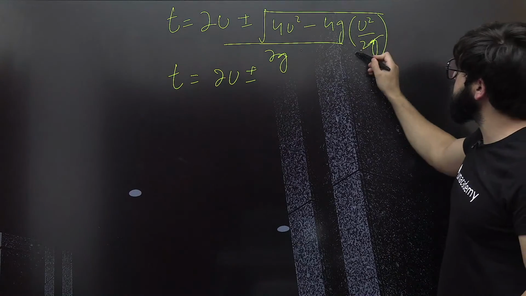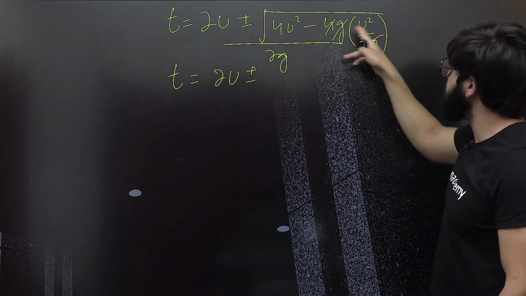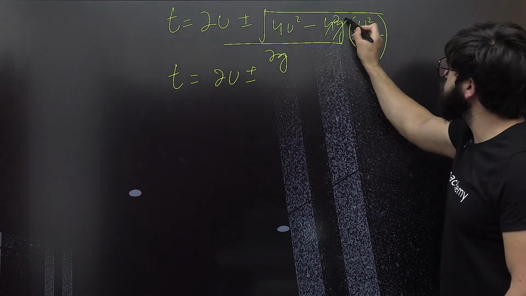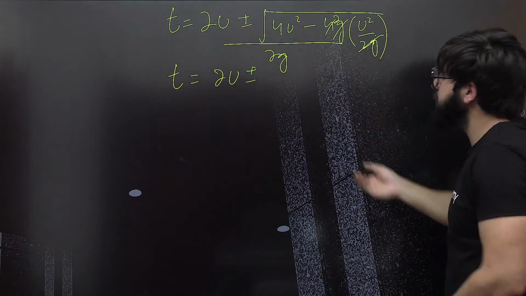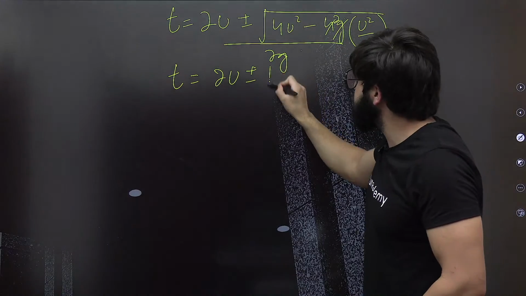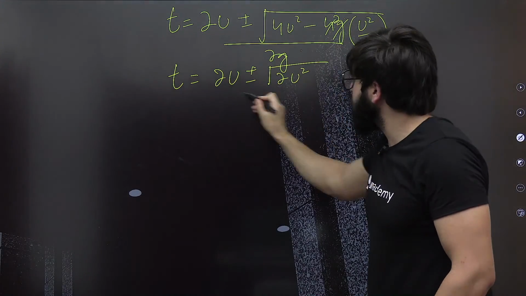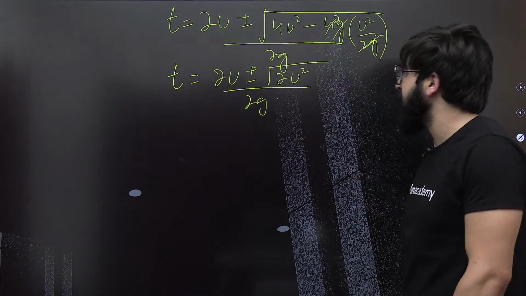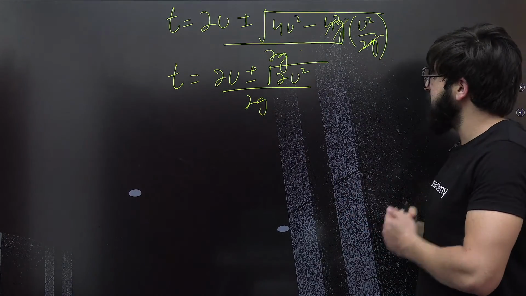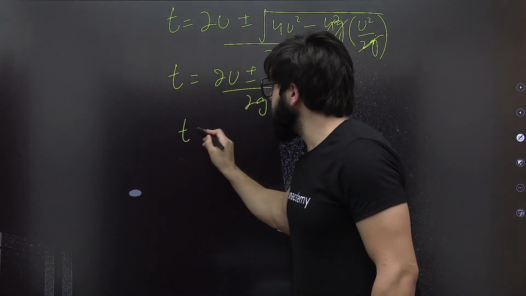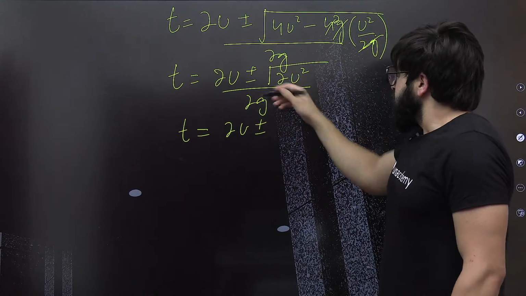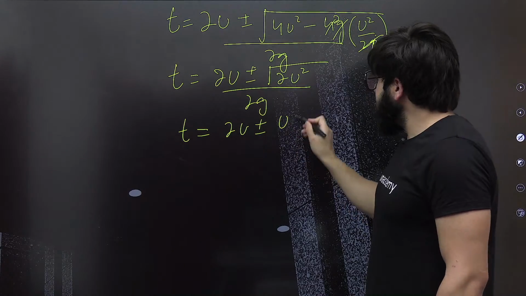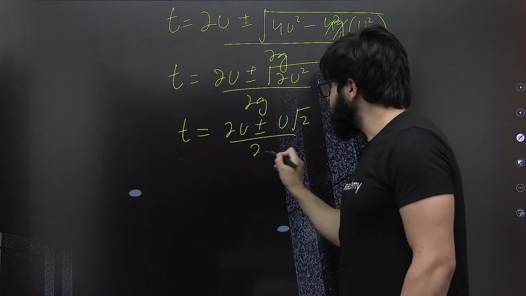u square by 2g, so this will get cancelled off with the 2, and this one will become 2u square. So 4u square minus 2u square, how much will that be? This will be 2u square only, so root of 2u square upon this 2g. Okay, what else can I do over here now? So t will be nothing but 2u plus minus u will come out, and it will be root 2 upon 2g.